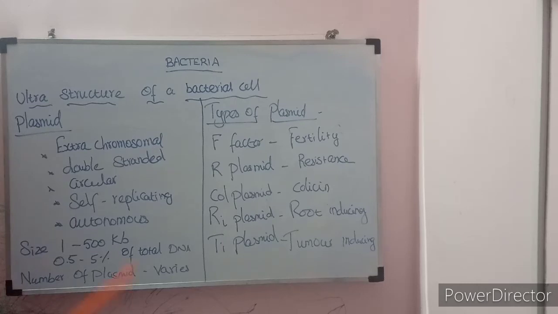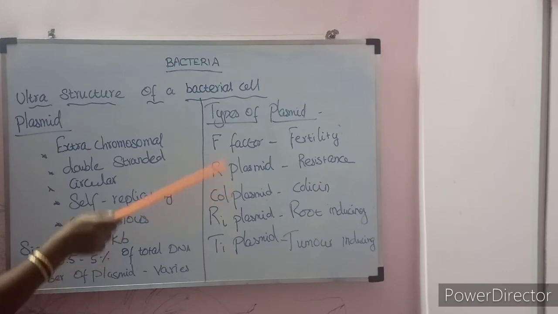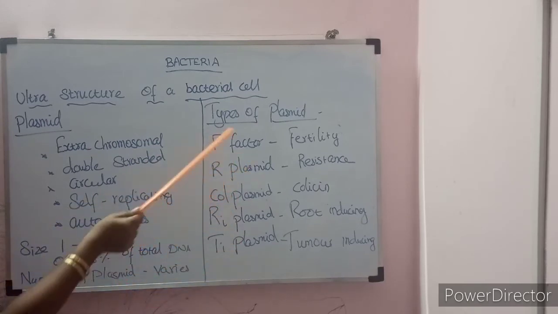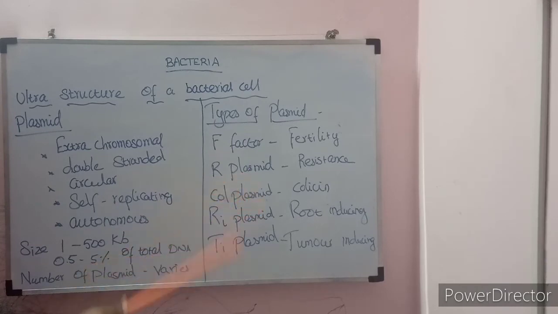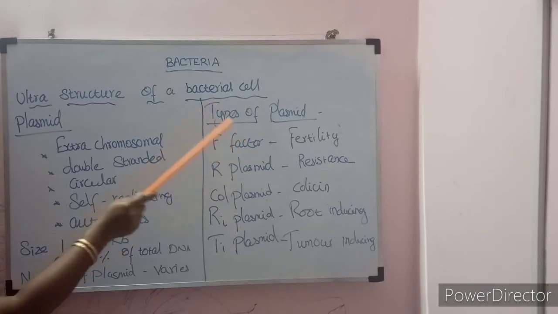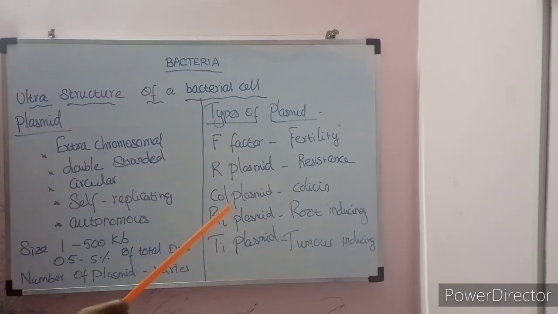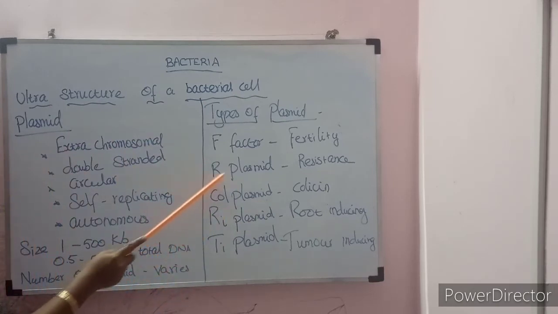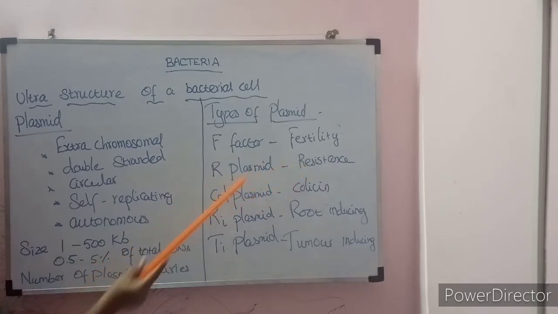Based on function, plasmids are classified into 5 types: F factor or F plasmid, R plasmid, Col plasmid, Ra plasmid and Ta plasmid. F factor or F plasmid: F stands for fertility. If the plasmid is present, the bacterium has the plus symbol during sexual conjugation; it is purely based on fertility. If the plasmid is present it is plus, and if it is absent it is minus. During conjugation the plasmid will be transferred. Then R plasmid. R stands for resistance. What do you mean by resistance?